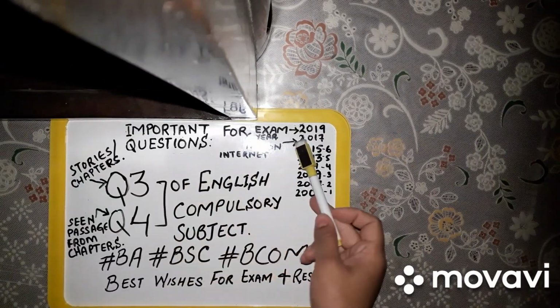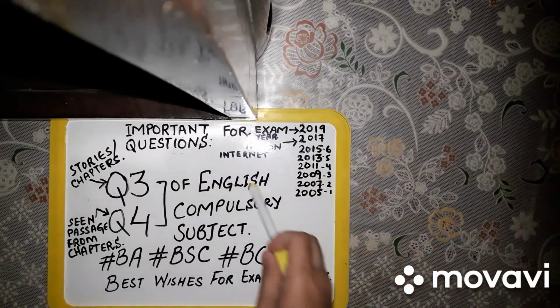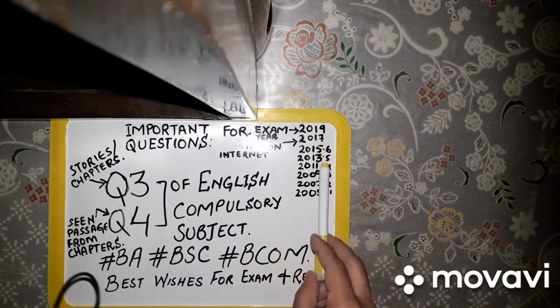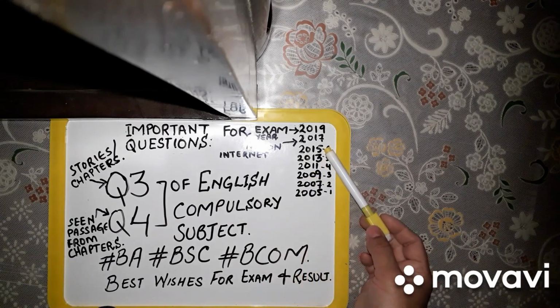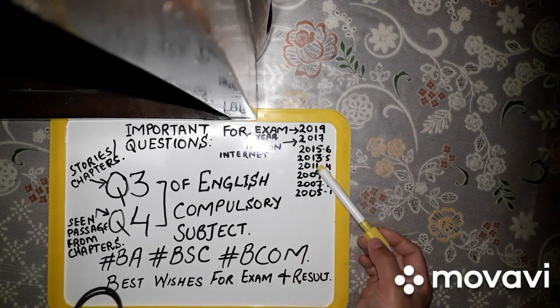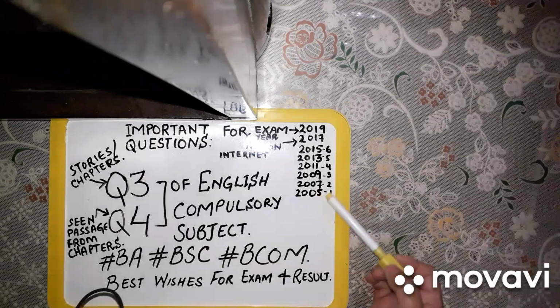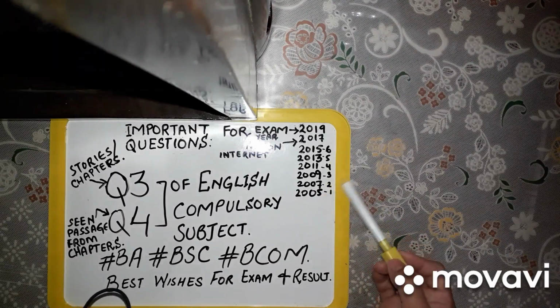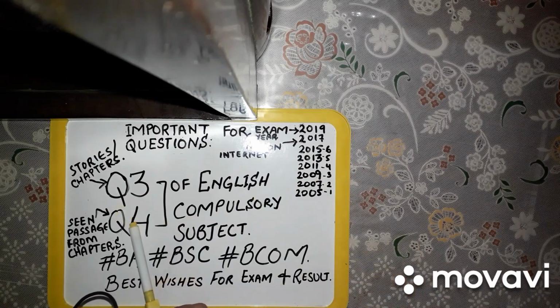Important questions for exam 2019. The 2017 paper is not on the internet. Next, important to you are 2015, 13, 11, 9, 7 and 5. These are six years for which I will dictate to you the questions of question number 3 and question number 4.